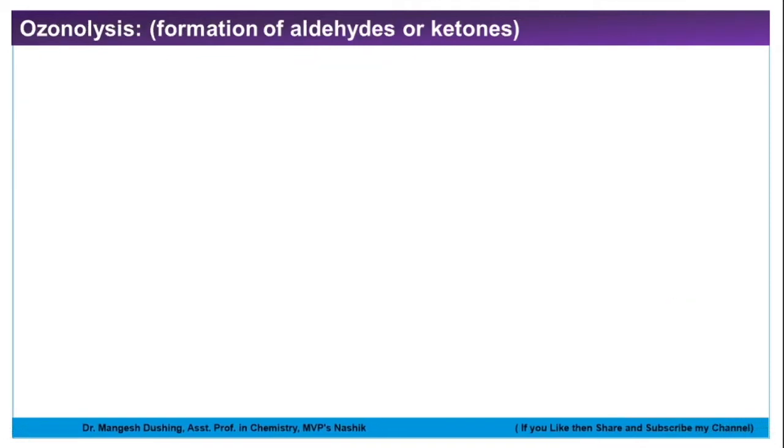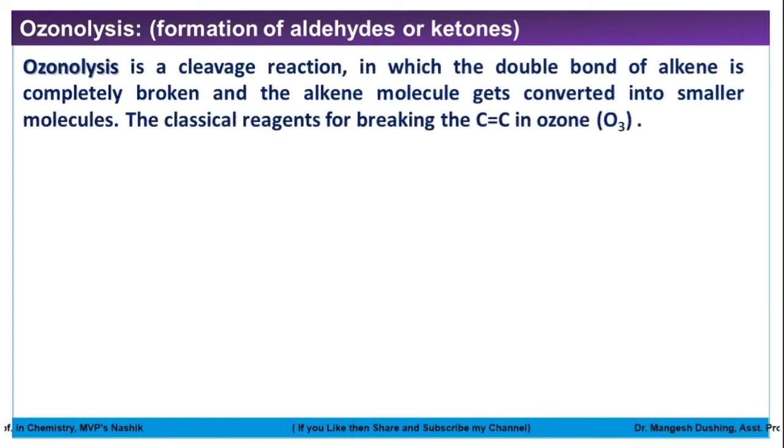Friends, now we'll see the next reaction, that is ozonolysis, the formation of aldehydes and ketones. Ozonolysis is a cleavage reaction. Lysis means cleavage, breaking. So ozonolysis is a cleavage reaction in which the double bond of the alkene is completely broken.